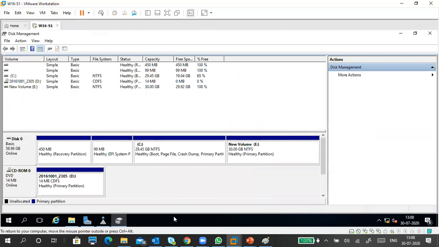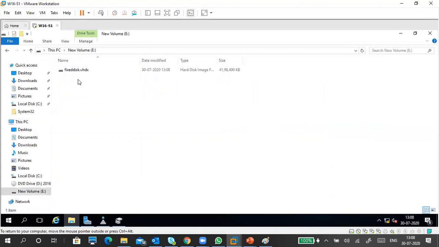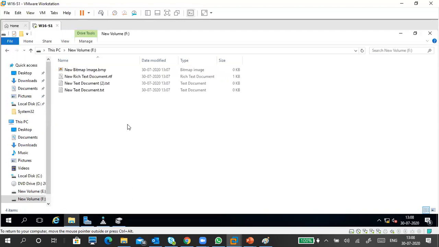Now what happened? If you go to where is this F drive? F drive is gone because we detached it. Then now this is our disk. So data is stored here, but it is not visible to anybody. If I double click, because it's Windows 10, right? So no problem. 10 and 8, no problem. If I double click, automatically it gets attached.